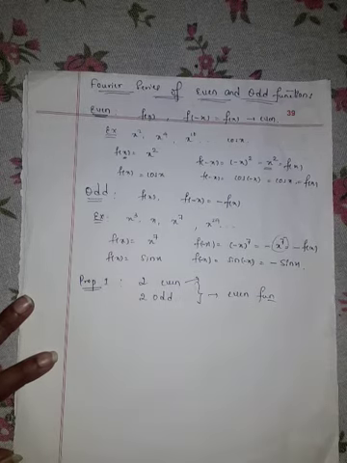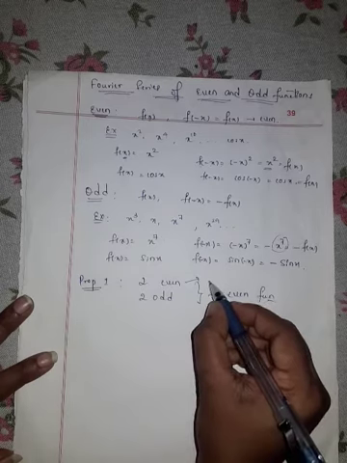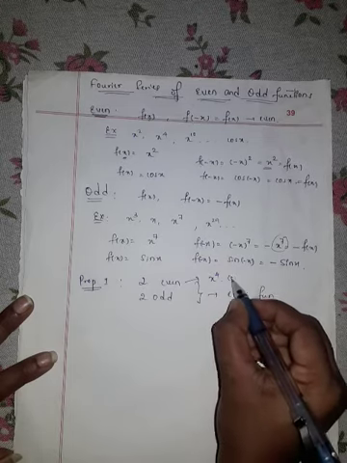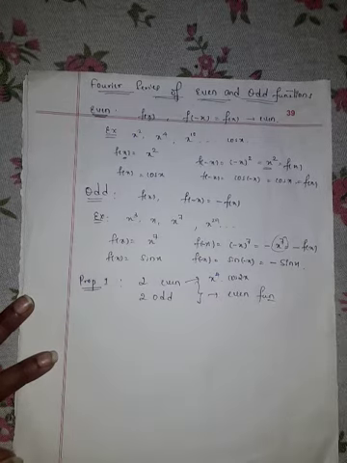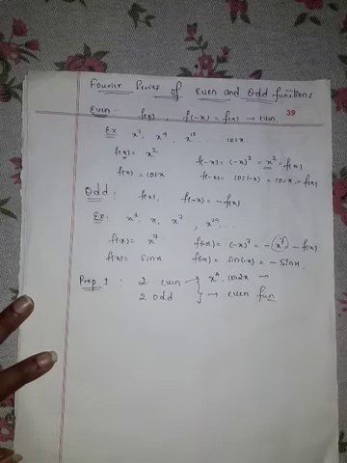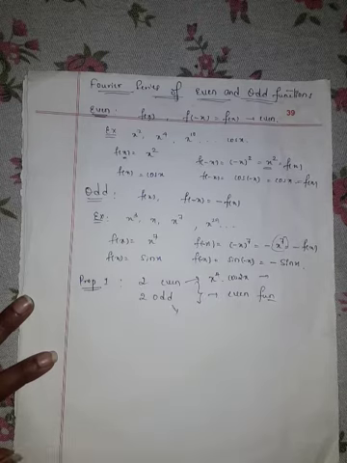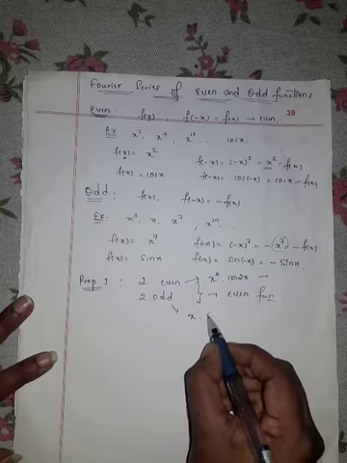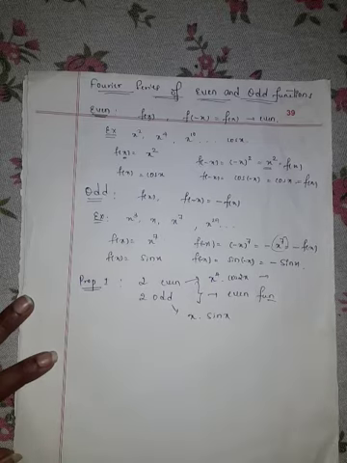You can see here, if we take two even functions, suppose one is x raised to 4 and another one is cos 2x. These two are even functions. Then the product of these two even functions is always even function. And if you take two odd functions, that is x into sin x, x is also odd function and sin x is also odd function. Then odd into odd is always even function.